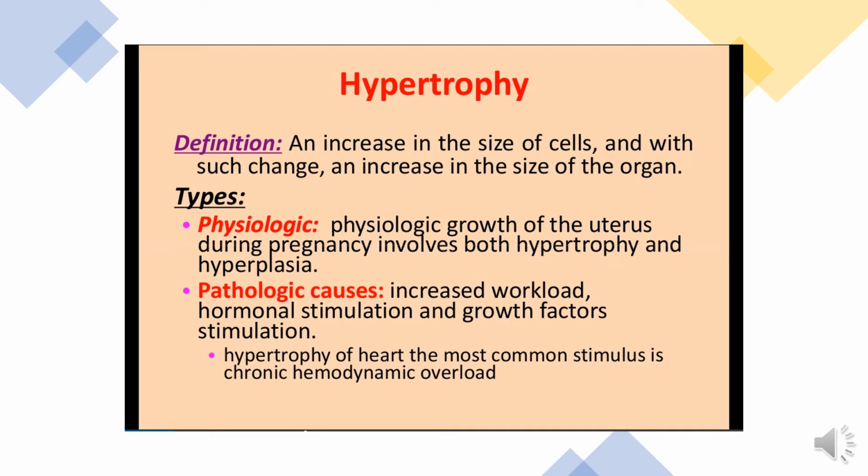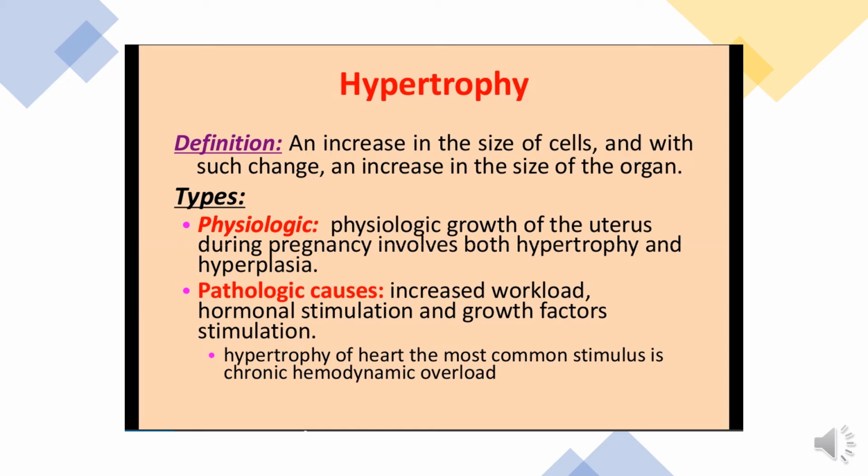Pathological hypertrophy, for example, is an increased overload of the heart, which can cause an increase in size of the myocardium.